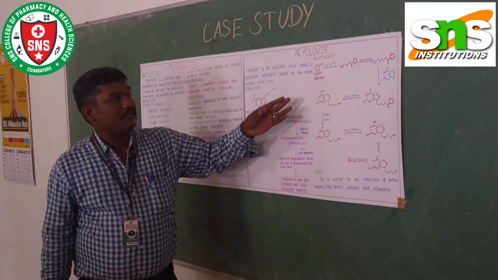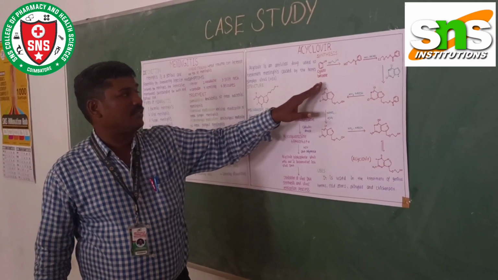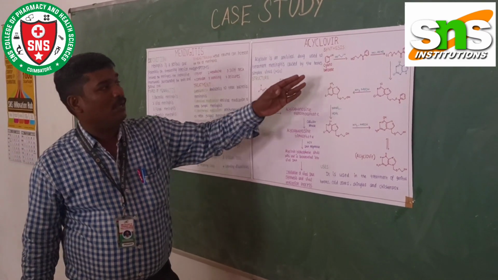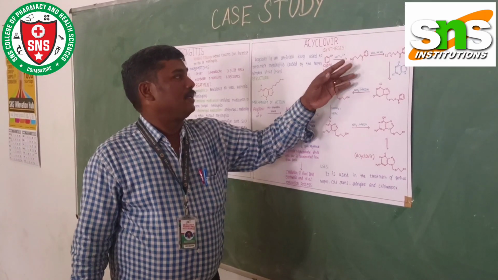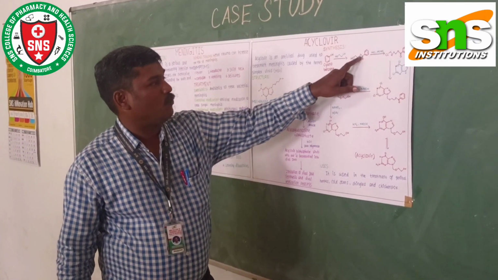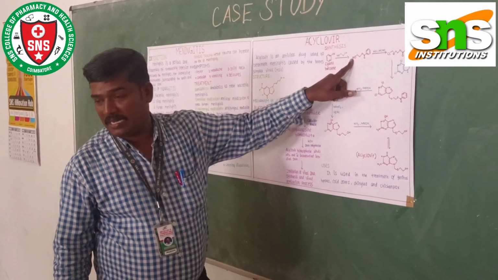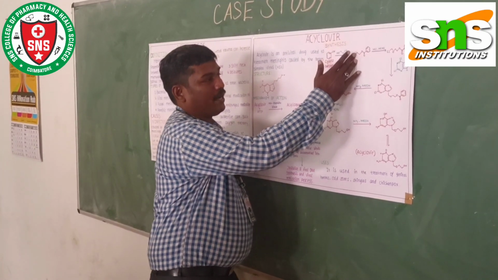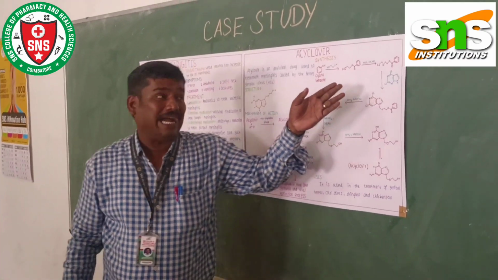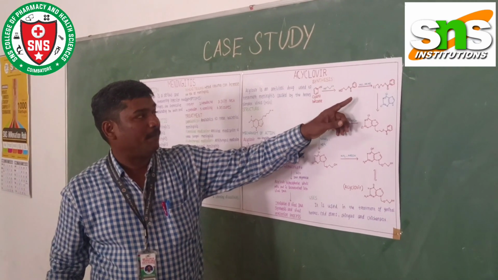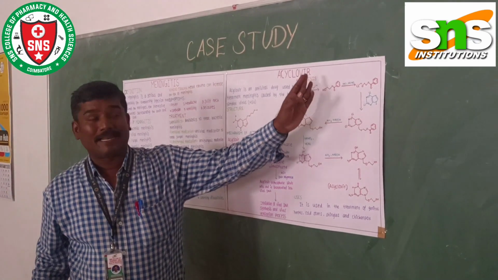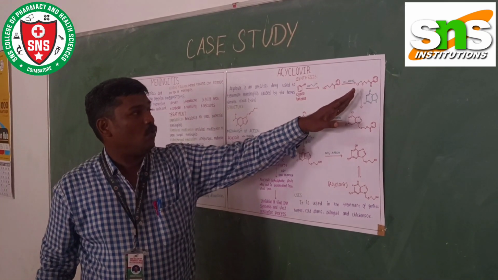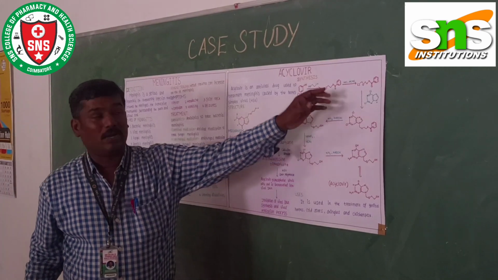Let us see the synthesis of this acyclovir. First we will start with the cyanobenzene. Cyanobenzene on treatment with diethanol will give the product. So here that cyano group will be converted into COO, CH2, CH2, OH. Then followed by treatment with hydrochloric acid and formaldehyde, what will happen? Here the OH group will be replaced by Cl. So Cl, CH2O, CH2, CH2O, CO will be added there.